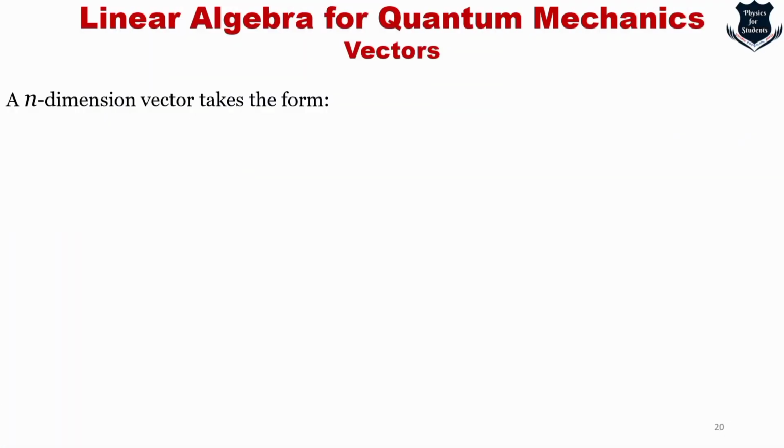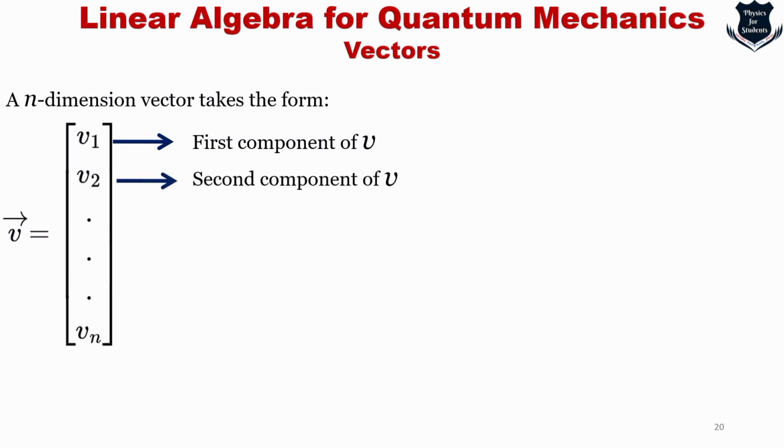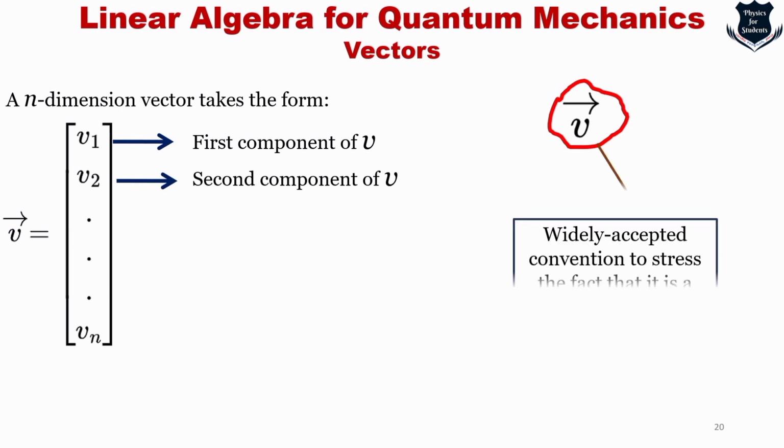It's a two-dimensional vector. An n-dimensional vector can take this form, where v1 is referred to as the first component of the vector v, v2 as the second component, v3, v4, and so on, up to vn. Notice this arrow. This is a widely accepted convention to stress the fact that v refers to a vector.